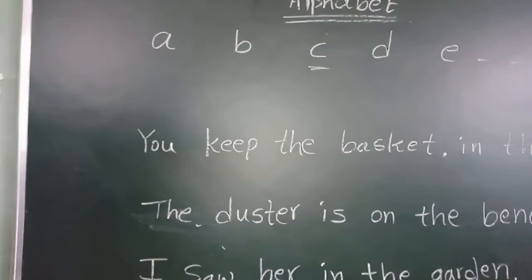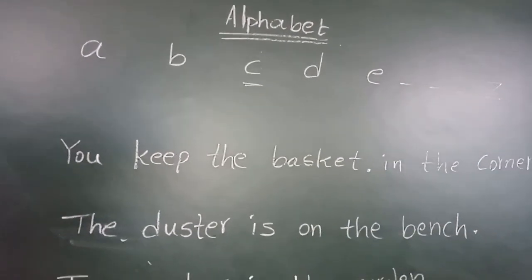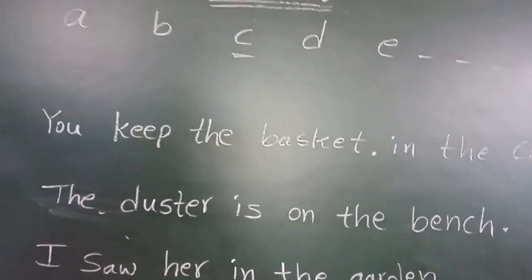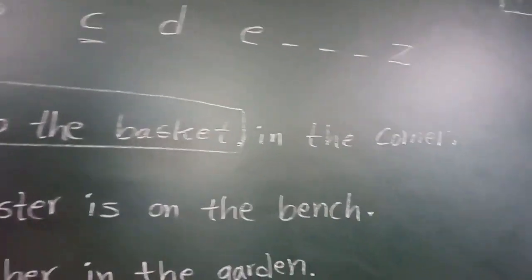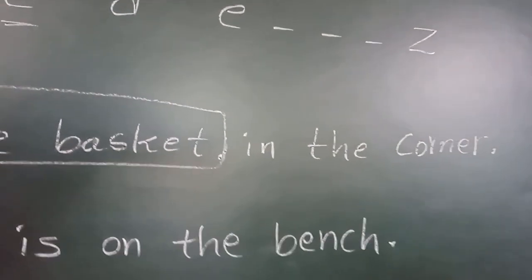You keep the basket. We can say it is one sentence. That is extra, right? In the corner. Okay, that is extra. So for example, if you think that it's not there, and you keep the basket is not there, only in the corner. Is there any meaning to the words or not, children? No. Why? In the corner means?